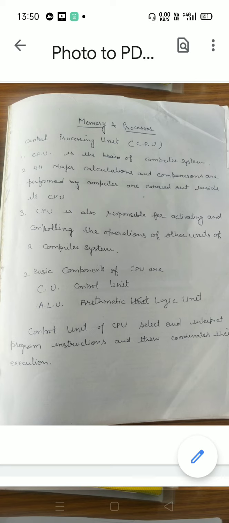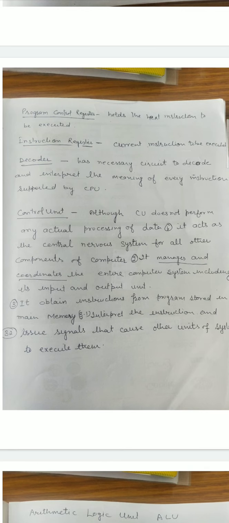Basic components of CPU are the control unit, CU, and the ALU, which means arithmetic logic unit. The control unit of the CPU selects and interprets program instructions and then coordinates their execution. There are a few registers in the CPU with the help of which the control unit and the ALU execute the program.